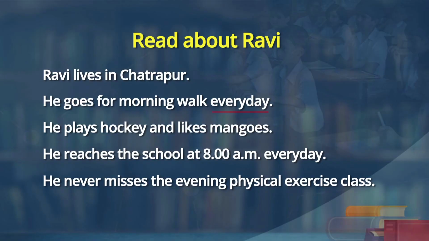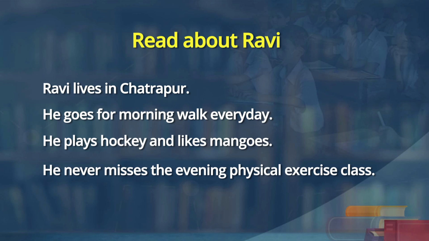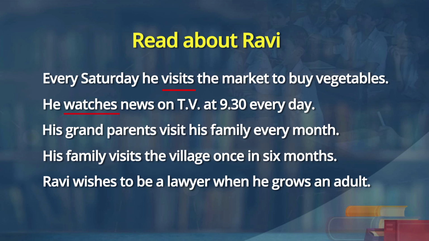Look at those underlined words or phrases. Learners, look at every day, every Saturday, every day again, every month, once in 6 months. And you also notice the verbs used there, the action words. Look at the paragraph again. The action words: Ravi lives, then goes, plays, likes, misses, visits, watches, visit, visits, wishes, grows.